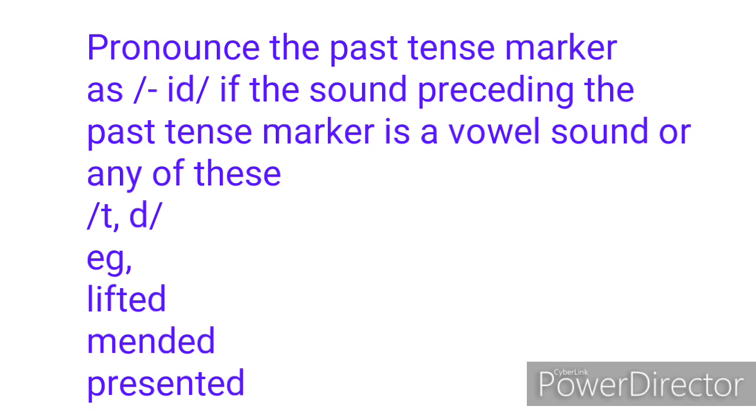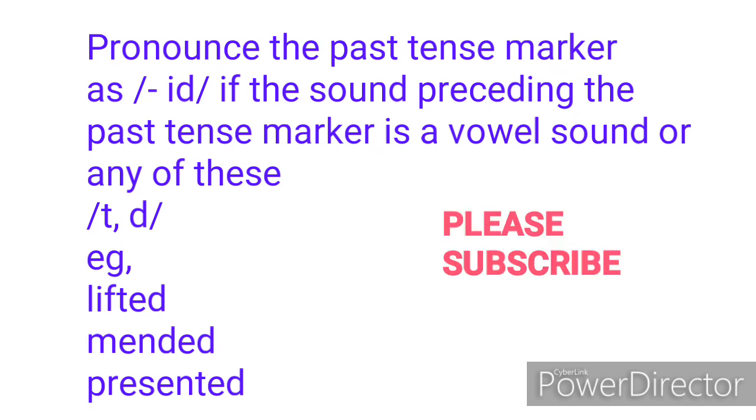Mended. The word mended has the present tense as mend. So it ends in the D sound, the D letter, D sound. So that's why we pronounce it as mended. So now you know that the words are pronounced lifted, mended, shouted, seated, bended.